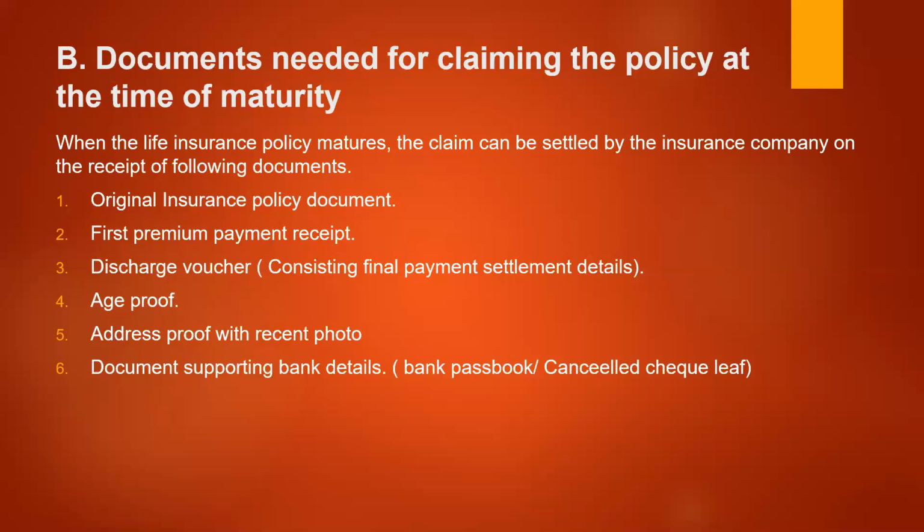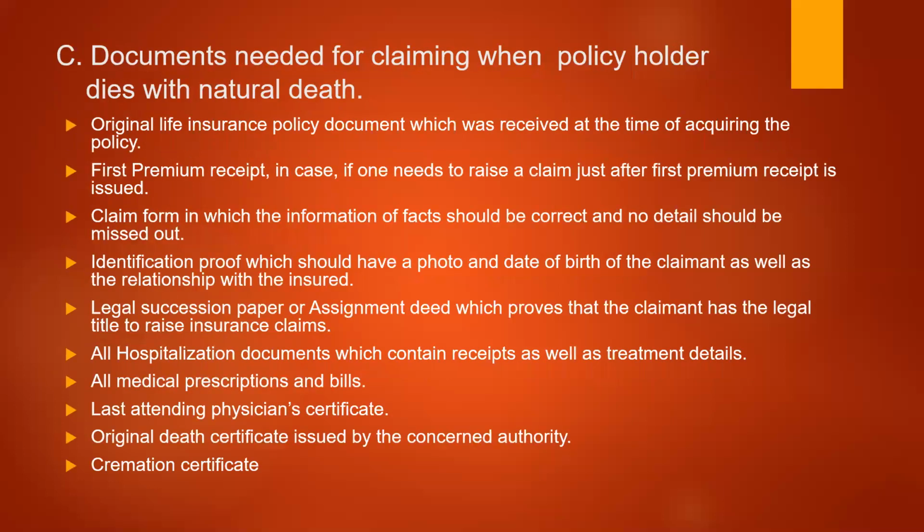So it is made compulsory today that the client or the customer who is claiming the maturity benefit should compulsorily have a bank account, and it should be in his own name only, and he has to submit all this information. Now the next one is documents needed for claiming when the policyholder dies a natural death. Because of the natural death, normally the sum assured value will be paid to the dependents.